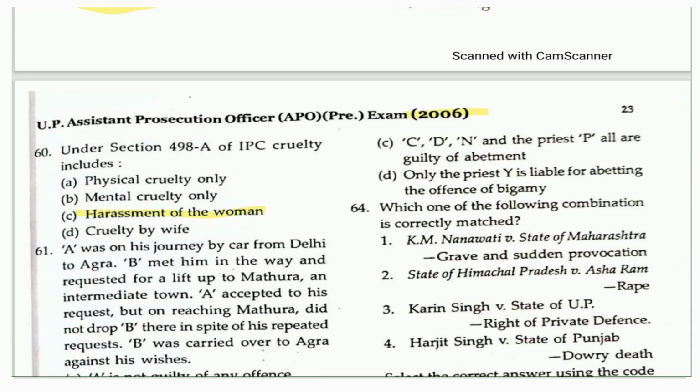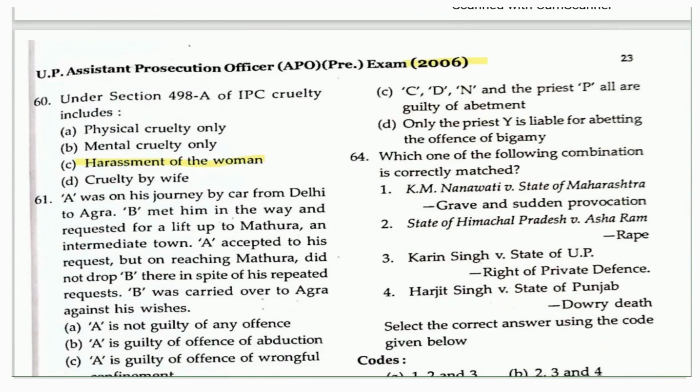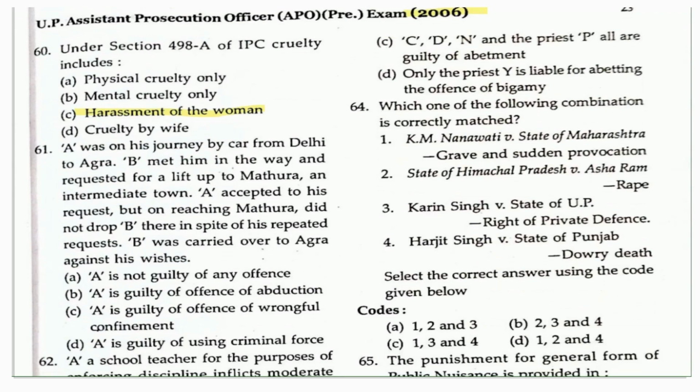The next question is: A was on a journey by car from Delhi to Agra. B met him on the way and requested a lift up to Mathura, an intermediate town. A agreed to this request, but on reaching Mathura, A did not drop B there in spite of his repeated requests. B was carried over to Agra against his wishes. What kind of offense has he committed here? You can see the options given here.